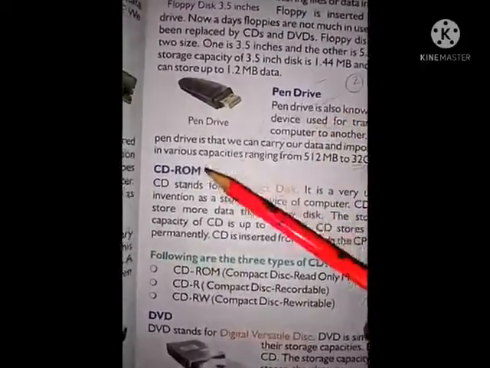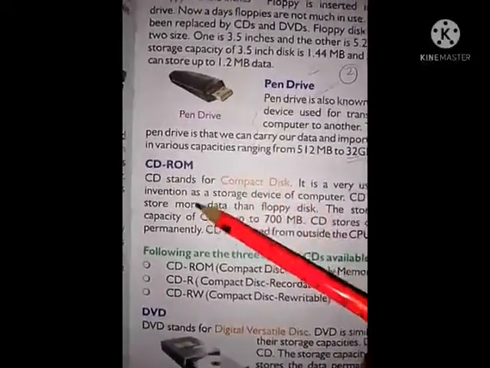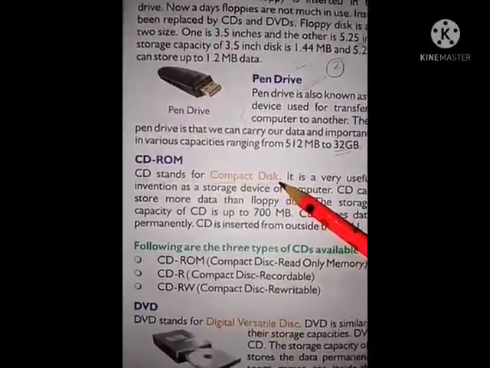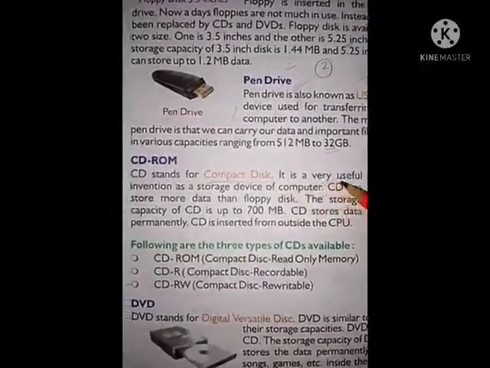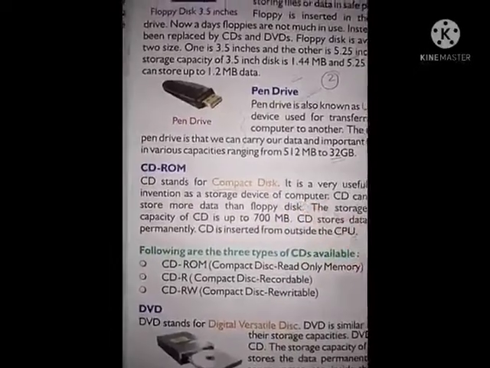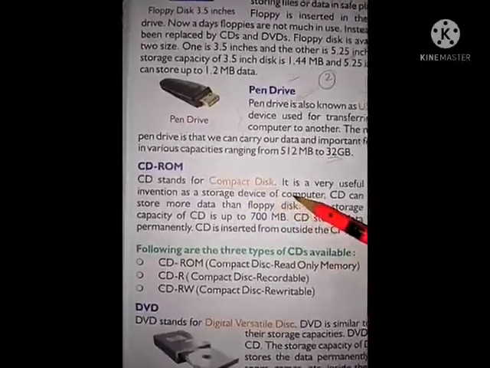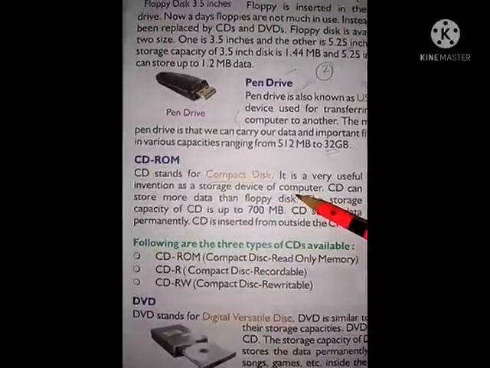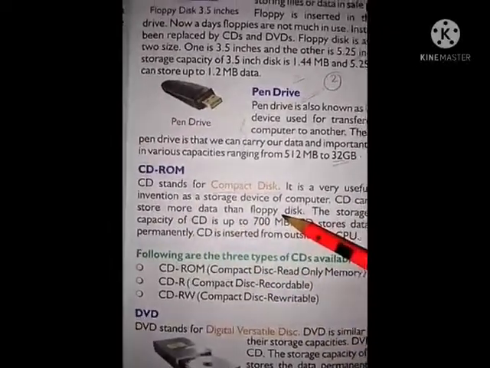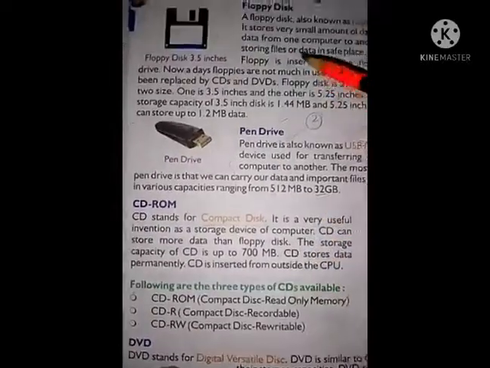Let's start. See, CD-ROM. CD stands for compact disc. So remember this full form of CD, compact disc. It is a very useful invention as a storage device of computer. This is also a storage device of computer. CD can store more data than floppy disk.